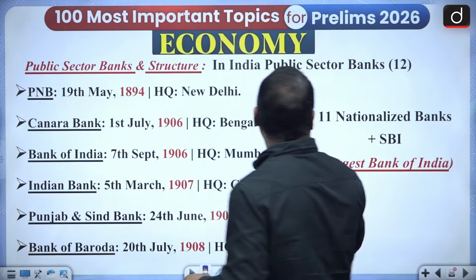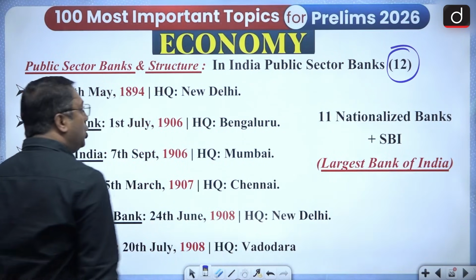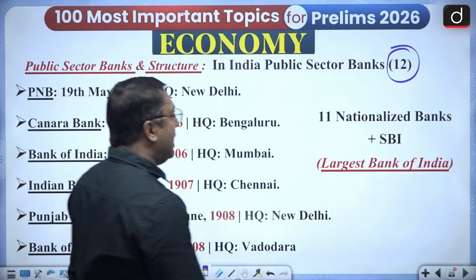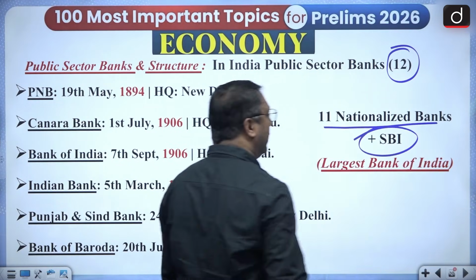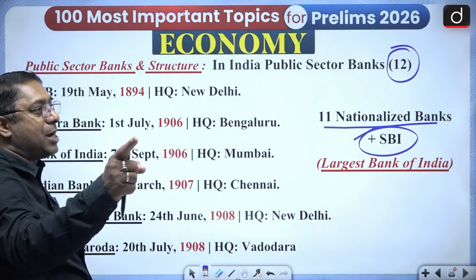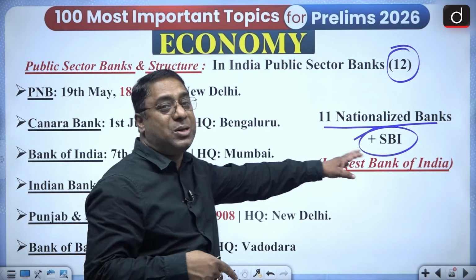And in India, there are 12 public sector banks. Remember it. 12 public sector banks. And out of that 12 public sector banks, 11 are nationalized banks plus the largest bank of India, that is the SBI. And the 2nd largest bank of India is the Punjab National Bank, and the first is the SBI.